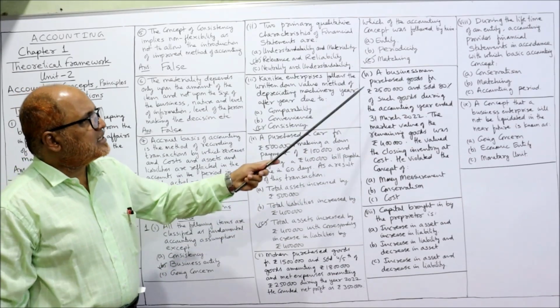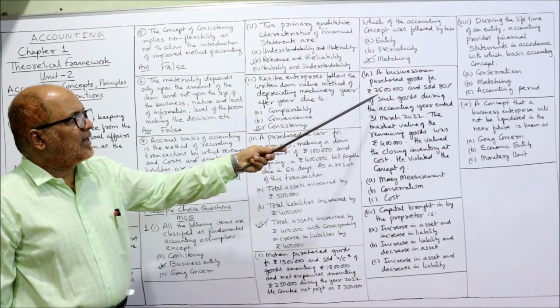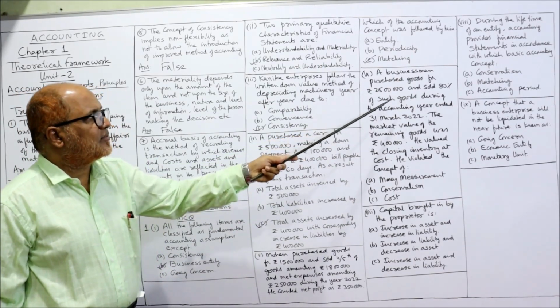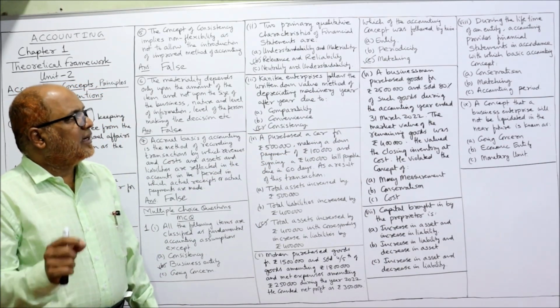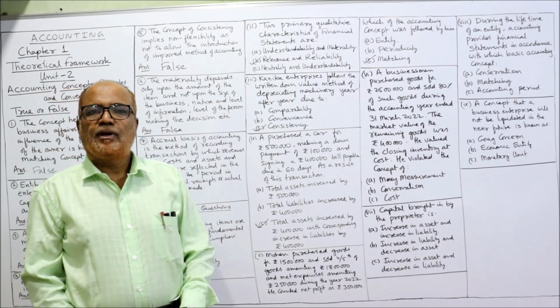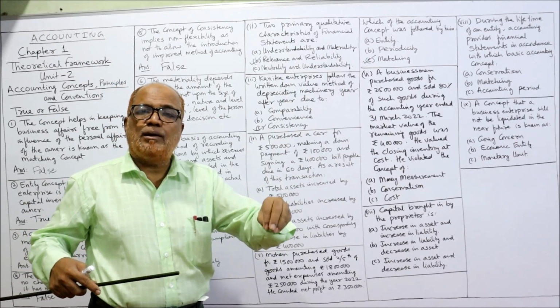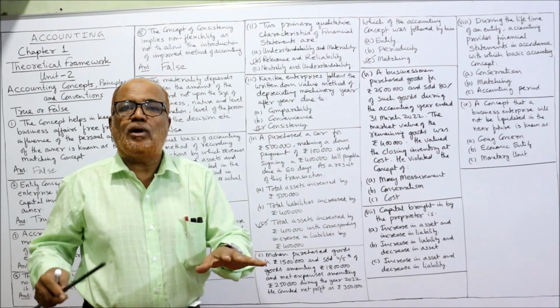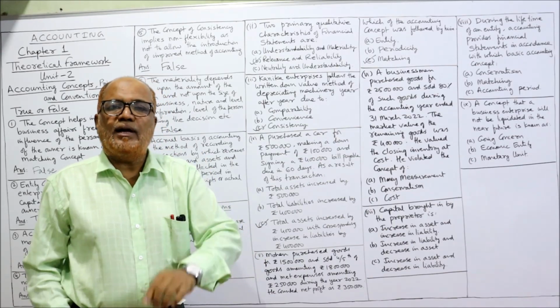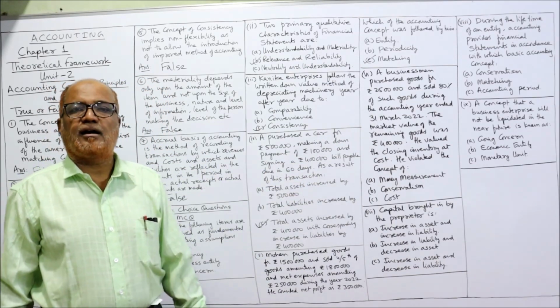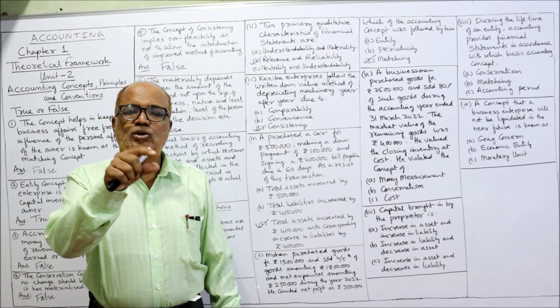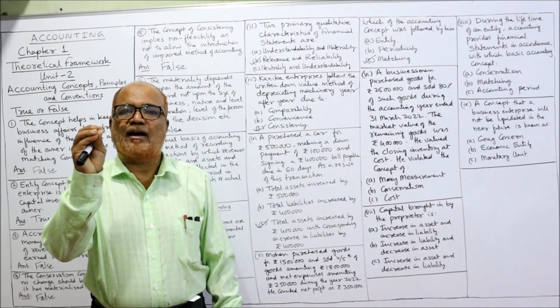Next one. A businessman purchased goods for 25 lakh and sold 80% of such goods. So 20% is unsold. 25 lakh rupees worth of goods the business has purchased, out of which 80% is sold. So unsold is 20%. So 20% of 25 lakh. 25 lakh into 20%, you will get 5 lakh.